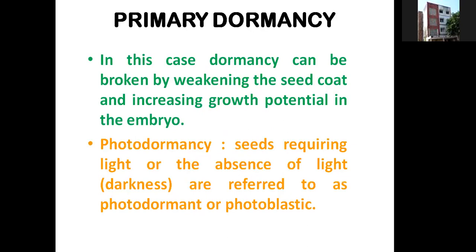Photodormancy. Seeds requiring light or the absence of light are referred to as photodormant or photoblastic. Some seeds may require light, and also require a dark period before their germination. By applying such a dark or light period to the seeds, we can break the primary dormancy.